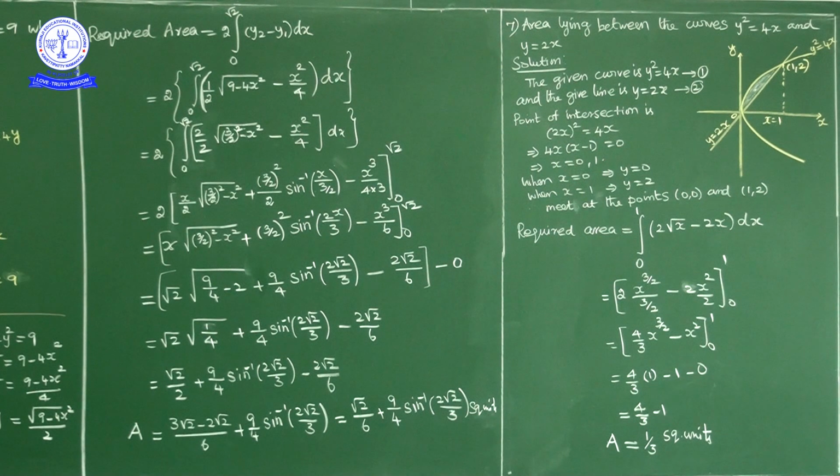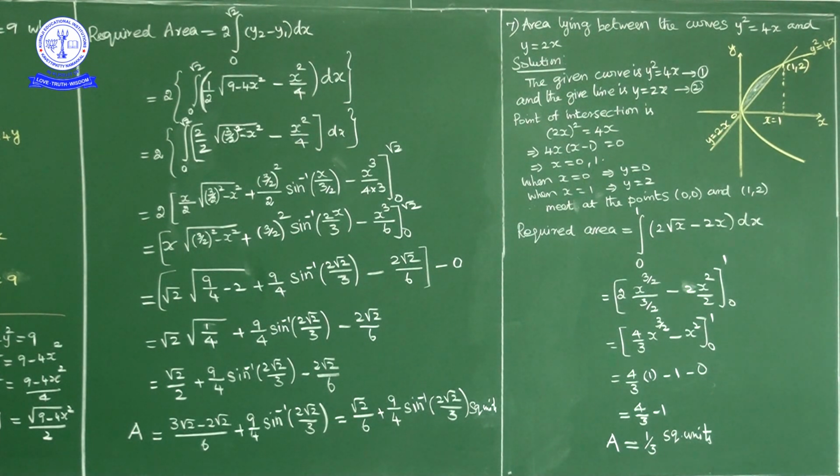Y is equal to mx is a line passing through origin. Line passing through origin having slope 2. Okay. So this is the rough graph of parabola y square is equal to 4x and line is y is equal to 2x. It is a line passing through origin.